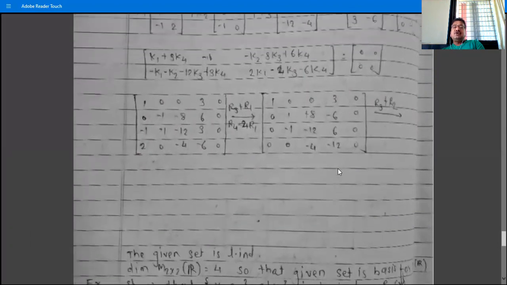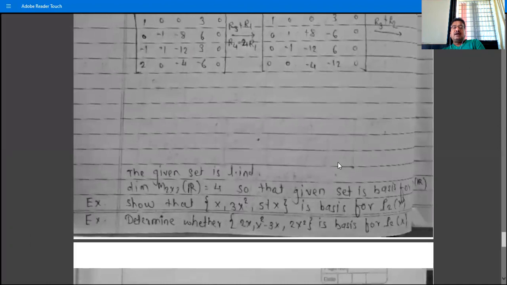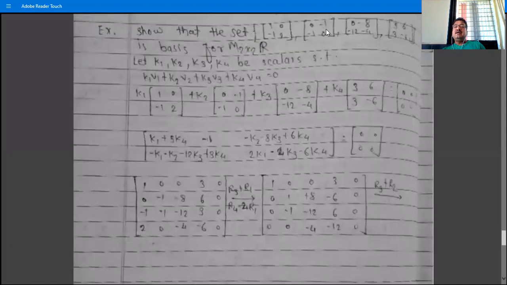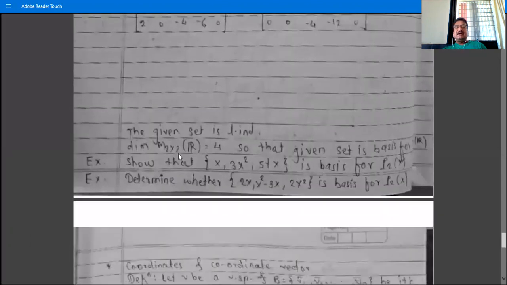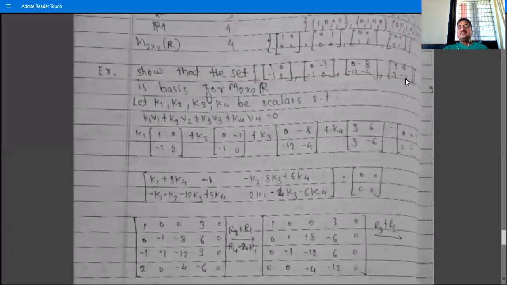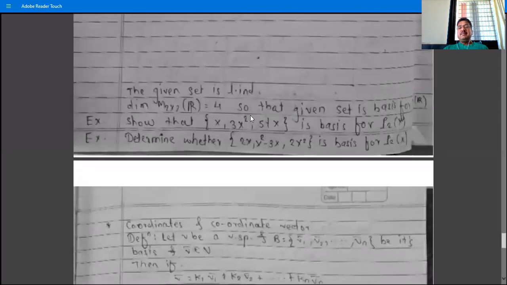We have the values of K1, K2, K3, K4 all equal to 0, and therefore the given set is linearly independent. Then write the sentence that the dimension of M2 by 2 R is 4, and this set contains 4 vectors, and the set is linearly independent, so the set is a basis for M2 by 2 R.